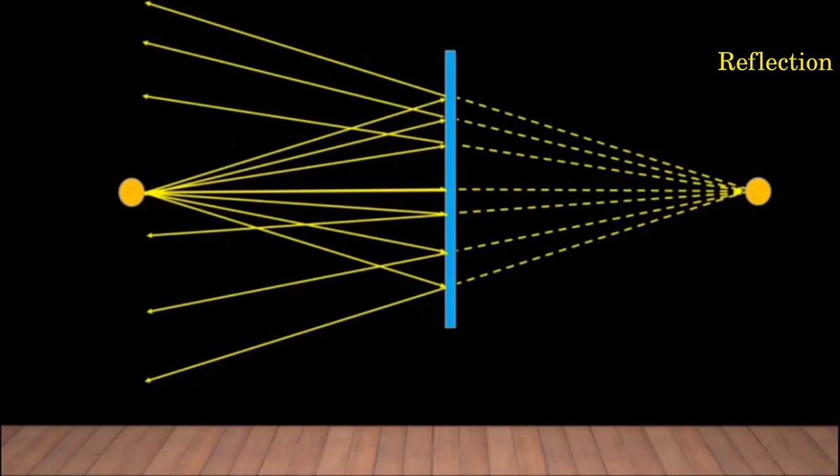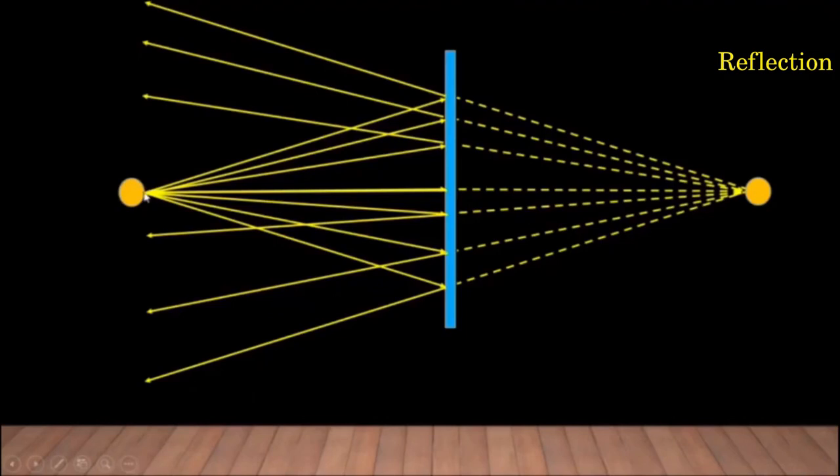So in this animation, we saw the image formation of an object in a plane mirror. In this, rays coming from one point of the object are considered, and we saw how the image of that point is formed.